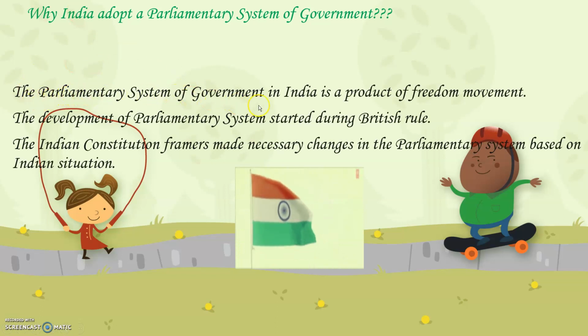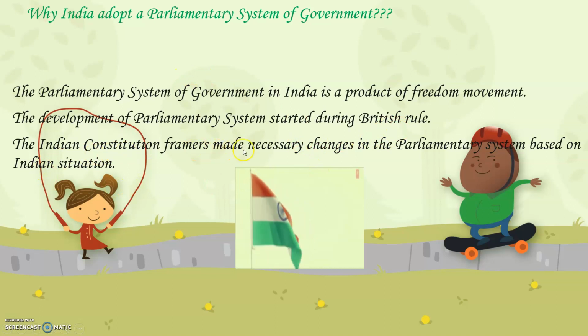The parliamentary system of government in India is a product of the freedom movement. All of us know that India was ruled earlier by the Britishers. When the Britishers were ruling, they used their system which was there in England. England followed a parliamentary system of government. So when the Britishers were ruling India pre-independence, they used the parliamentary system of government to rule India, and that is the reason the system was developed during the British rule. So the parliamentary system of government has been derived from the British government.